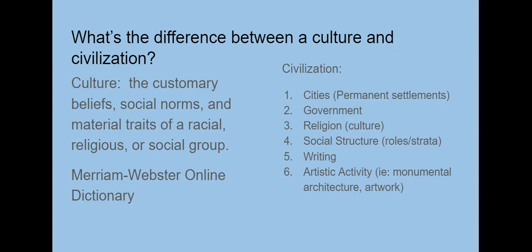The first thing you have to have are cities. Cities mean that they were able to live in one area permanently. Before that, we had the hunter and gatherer societies where they had to kind of follow around their food. If they ate all the berries in one region, for example, they would have to go somewhere else. Or if they hunted all the yak and there were no more meat animals around for them, they would have to move locations to go find their food.